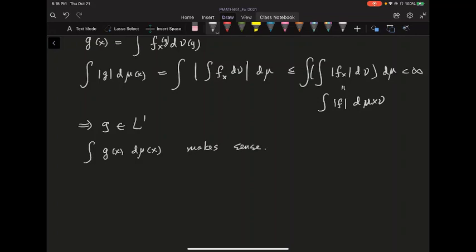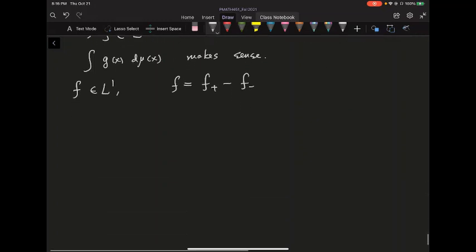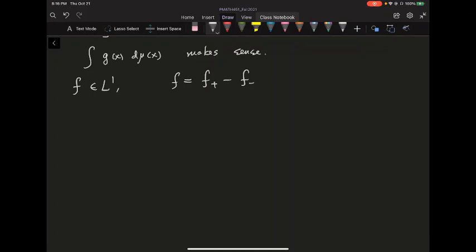Because it makes sense, if you just want to prove the Fubini theorem, you say, well, f is inside L1, so you can treat f as the difference of the positive part minus the negative part. And you can apply the Tonelli theorem to the positive and negative parts.